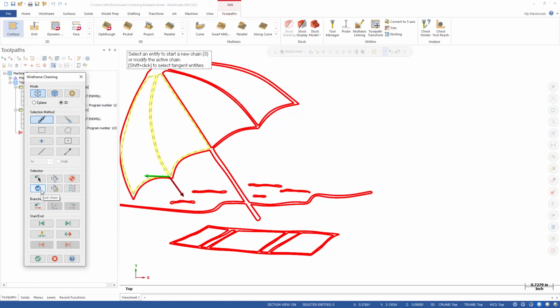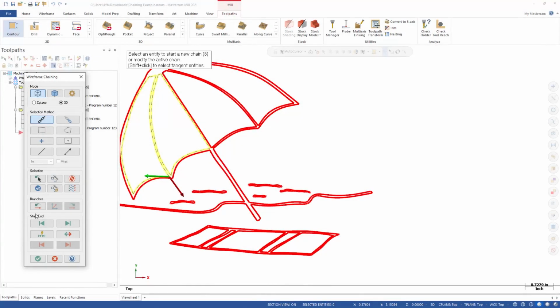You also have an apply button, or in this case an end chain. If you wanted to end that chain and then continue starting your next chain, you would use this tool here. We explored branches before, and then we also explored the start and end options. In our next lesson, we'll explore the solids function in solids chaining.